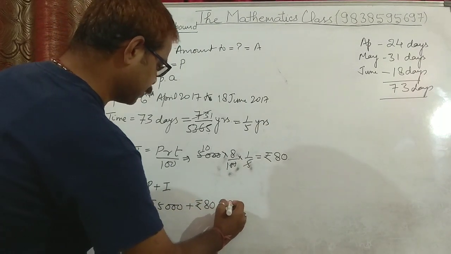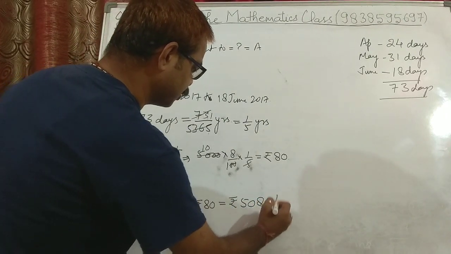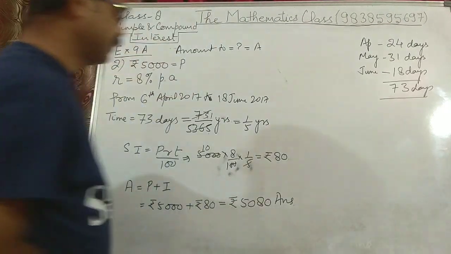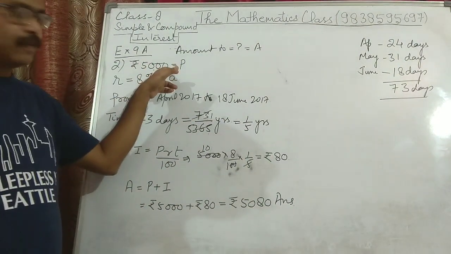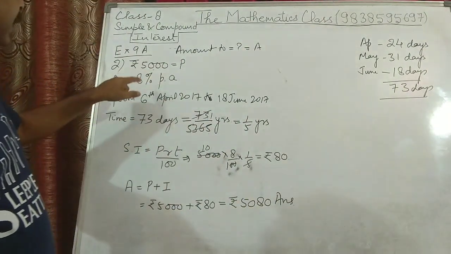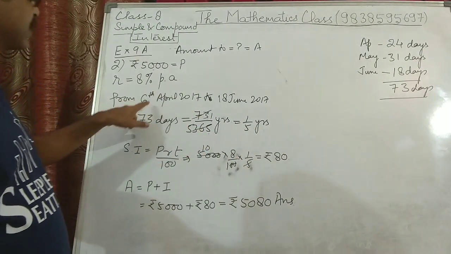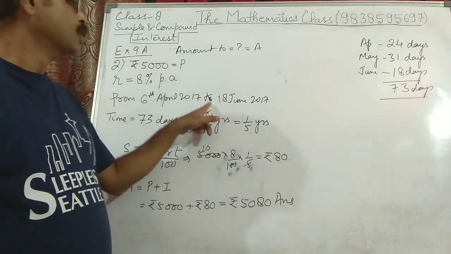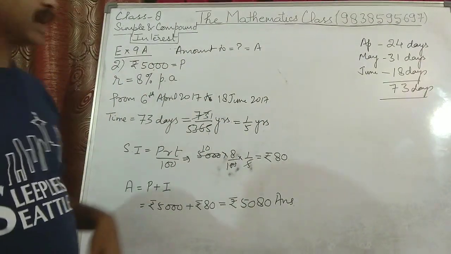So total amount is rupees 5080. This is the final value, means rupees 5000 will amount to rupees 5080 at 8% for 1 upon 5 years, or from 6th April 2017 to 18th June 2017. This was the second question.